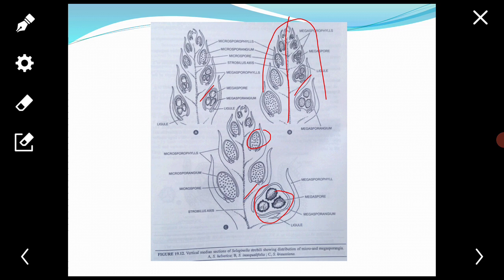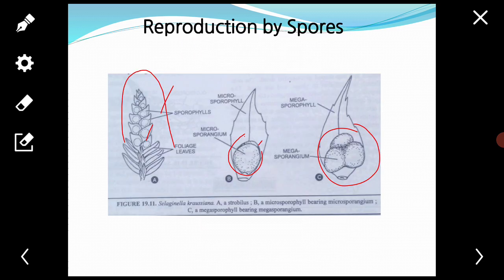Both micro and megasporophylls are like ordinary vegetative leaves, but differ in size and shape. Each sporophyll bears a single sporangium on its axil.